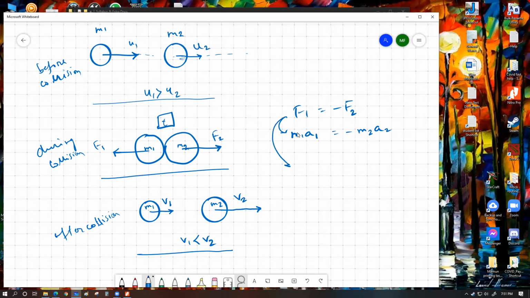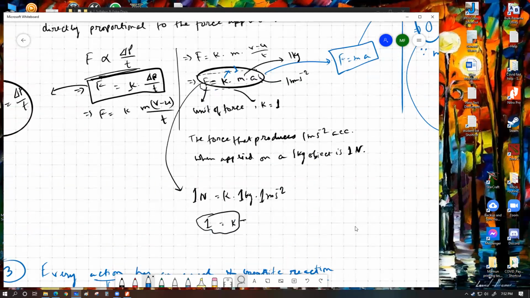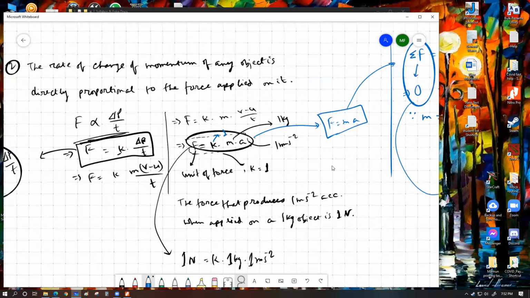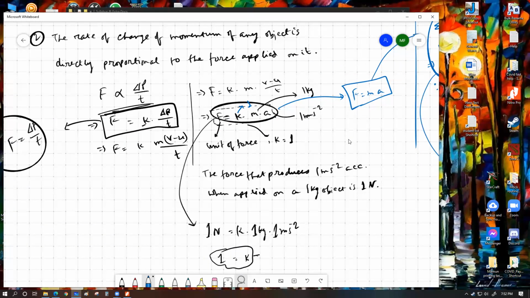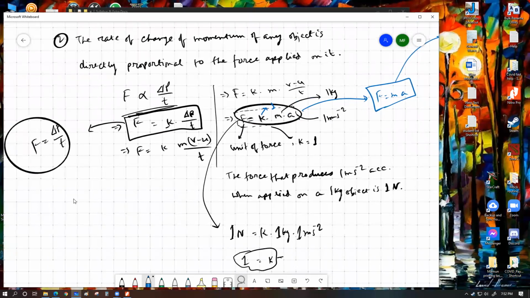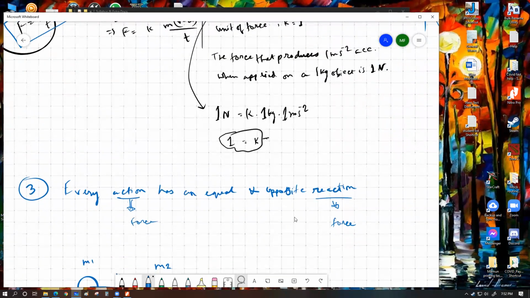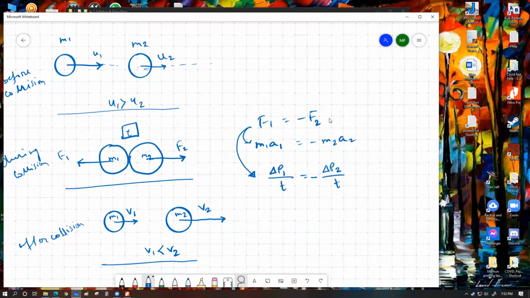Another version to break this down, I can also write that delta P1 divided by T should be equal to minus delta P2 divided by T. Now, if you wonder where this expression is coming from, it is coming from the expression that we saw in our last class on Wednesday, that force can be expressed as change of momentum divided by time, which we call rate of change of momentum. So we are using that expression for breaking down the forces.